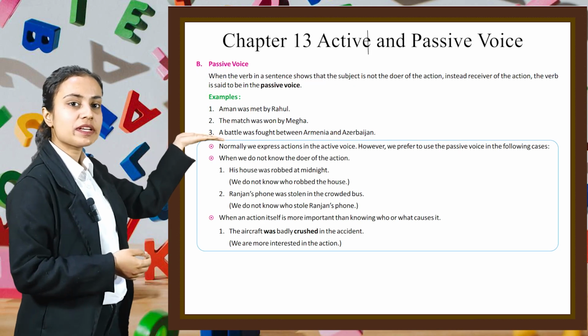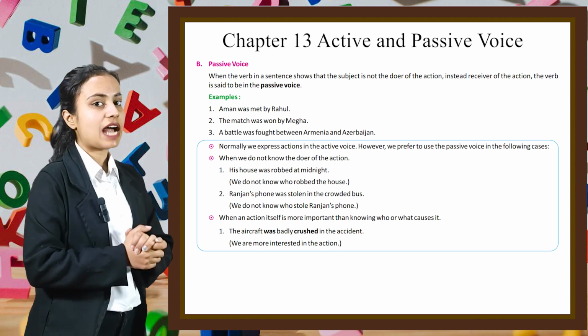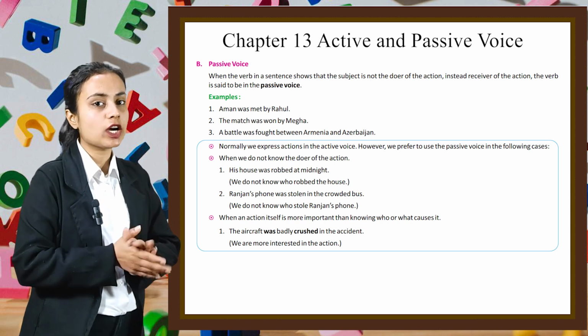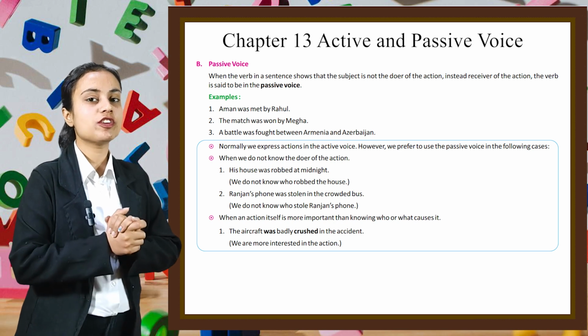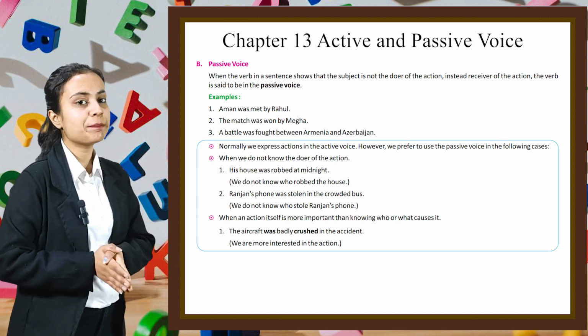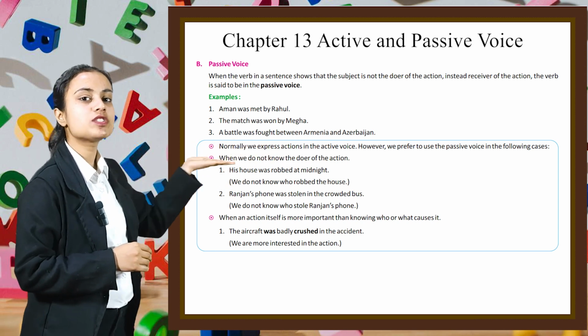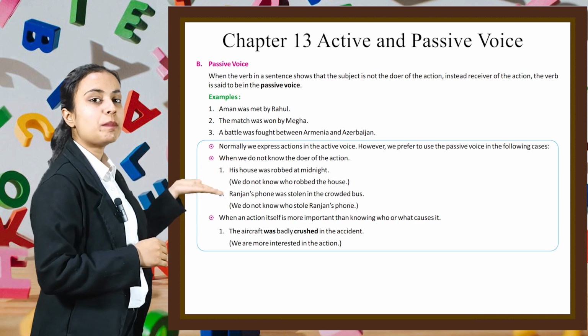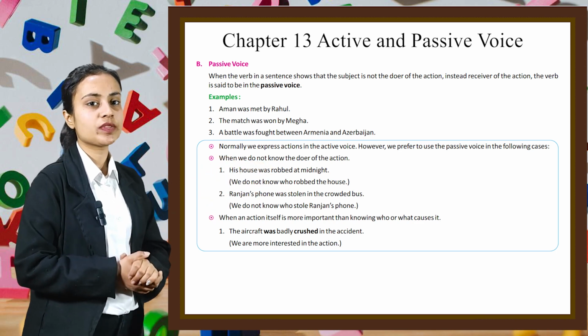Now the next topic is passive voice. When the verb in a sentence shows that the subject is not the doer of the action, instead receiver of the action, the verb is said to be in the passive voice. For example, Aman was met by Rahul. The match was won by Megha. A battle was fought between Armenia and Azerbaijan.